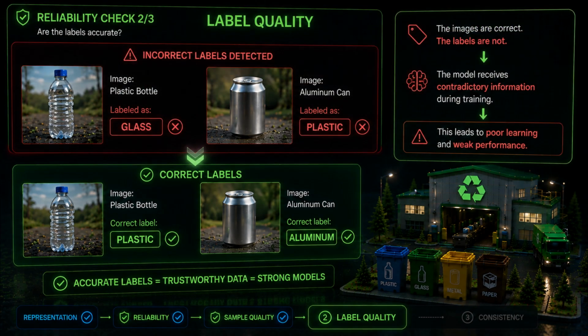Now let's look at the labels. Suppose a plastic bottle is labeled as glass, or an aluminum can is labeled as plastic. The images are correct, the labels are not. As a result, the model receives contradictory information during training.